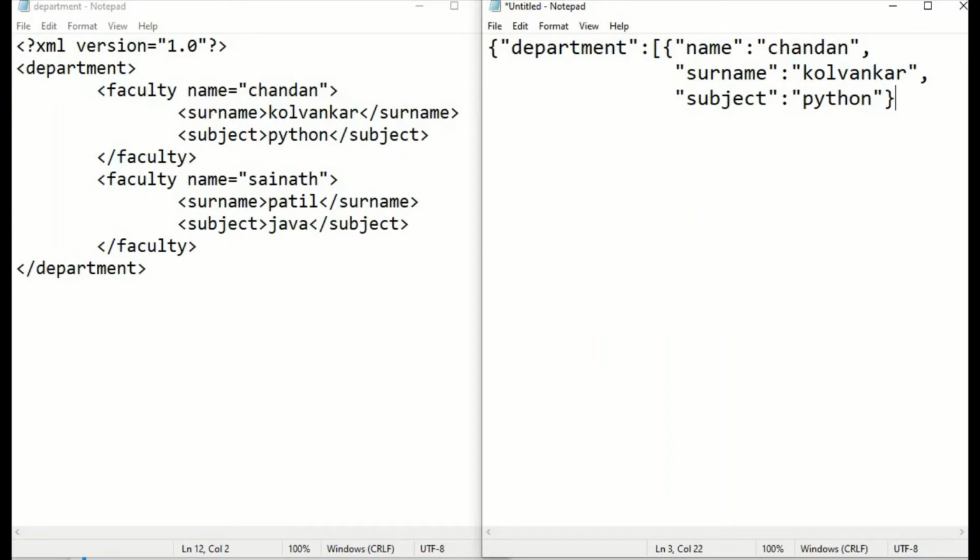So this is my first record created, comma. If you see on the left hand side, it's the same: name, surname, subject. So let me create a second record.